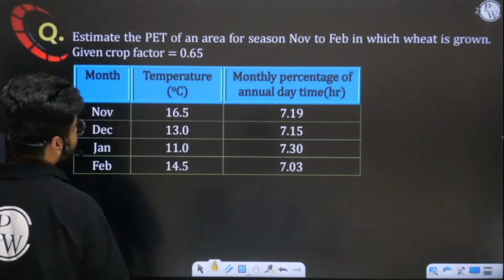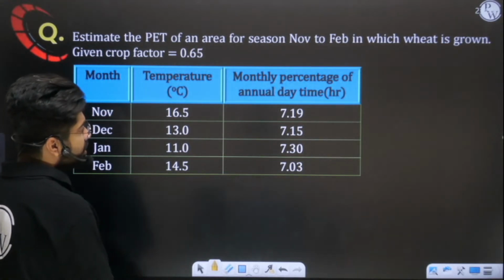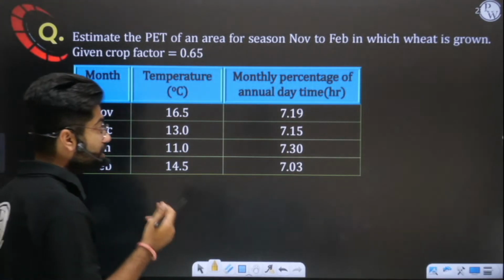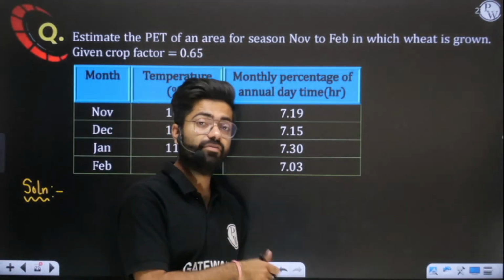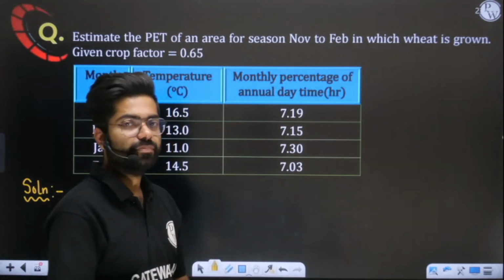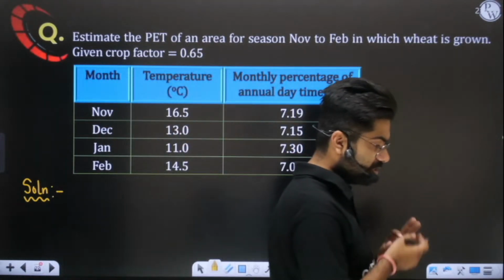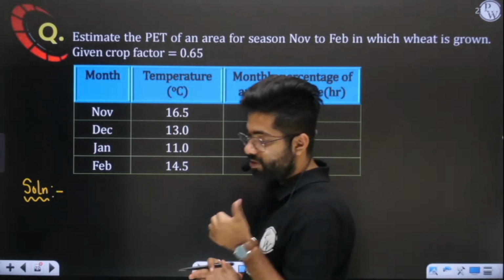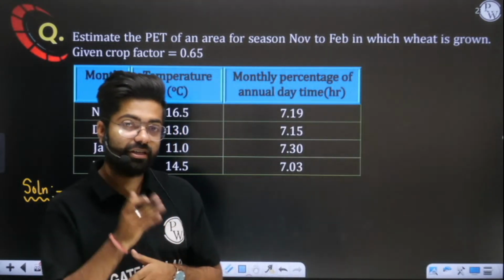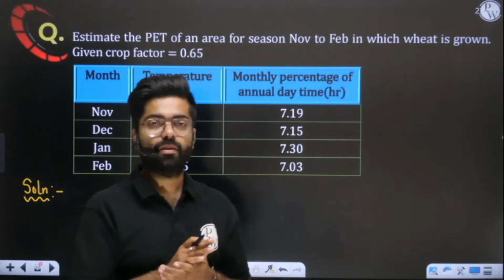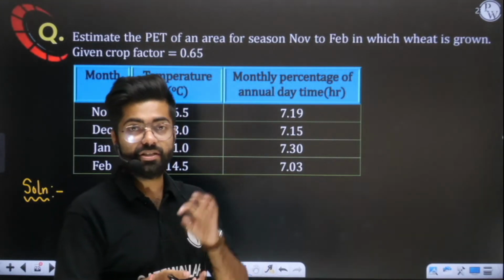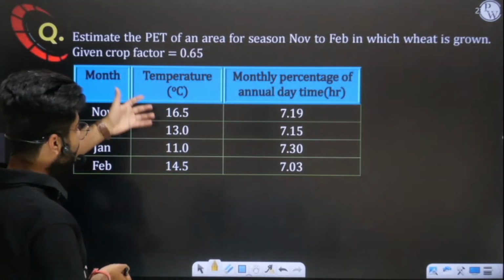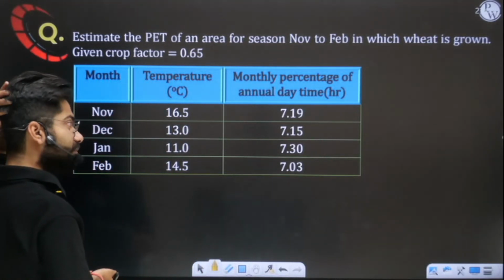In December the temperature is different. One thing you should appreciate is that in all the months we have different temperatures, so in every month evapotranspiration will also be different. Sir, you told me that potential evapotranspiration is different for different temperature. It is different when temperature is different, and when sunshine is different it will also differ. So potential evapotranspiration is dependent on climatic conditions.